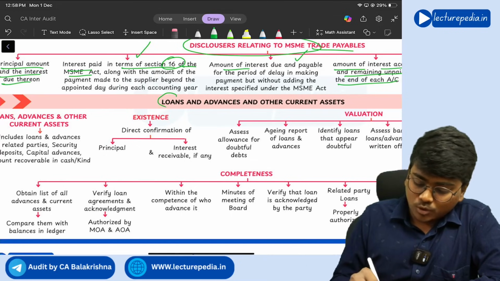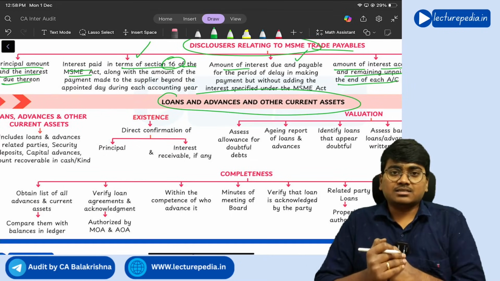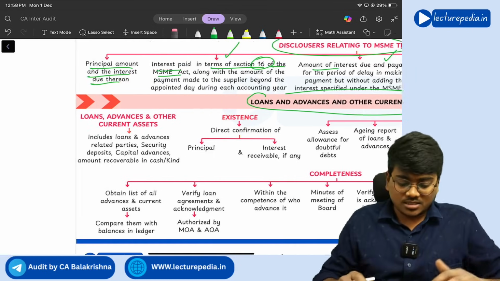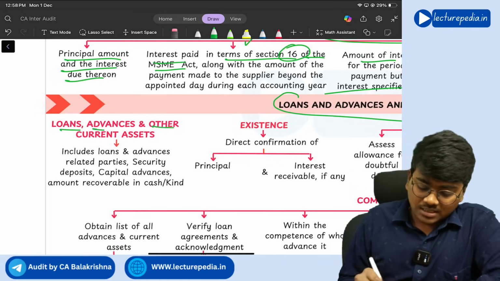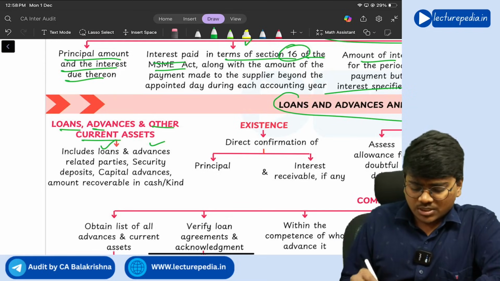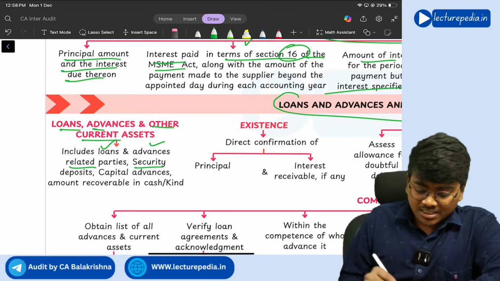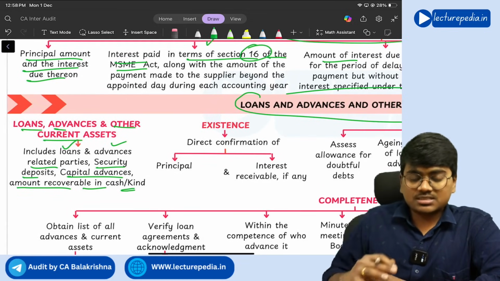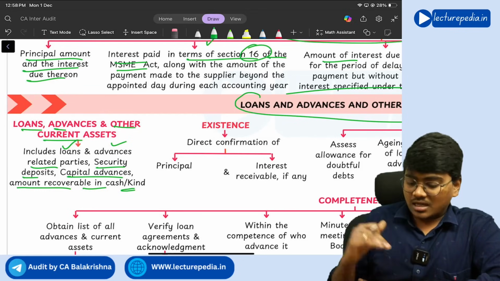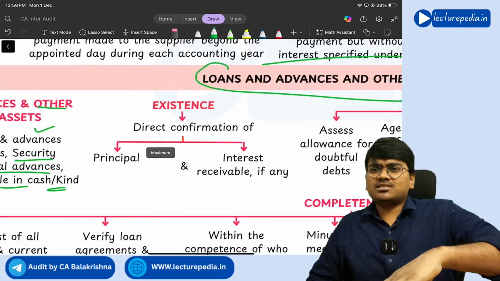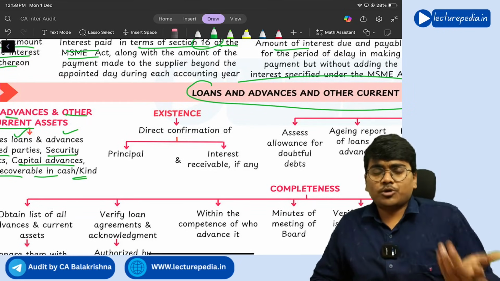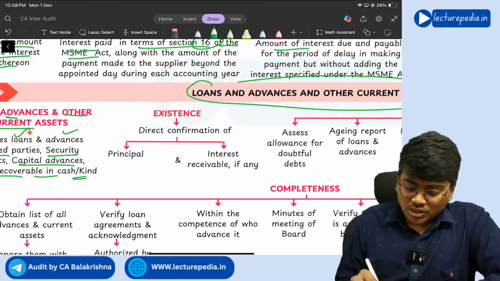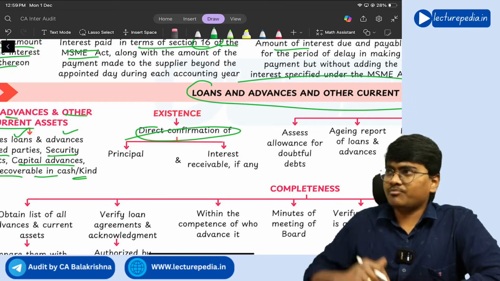Next, loans and advances and other current assets. See, these are the loans and advances given by the company. Understanding? So, loans, advances and other current assets. These include loans, advances to related parties, security deposits, capital advances, amounts recoverable in cash or in kind. All these things will get covered under this aspect. Now, with respect to existence of loans and advances, what procedure will you perform? The most famous procedure, direct confirmation, right? So you can ask for direct confirmation with respect to that